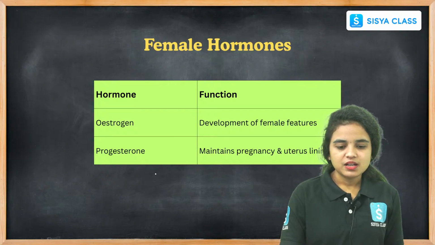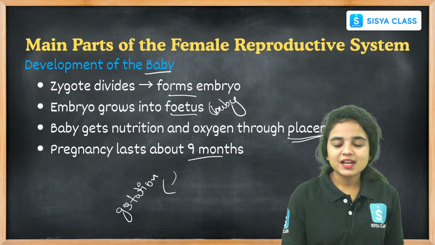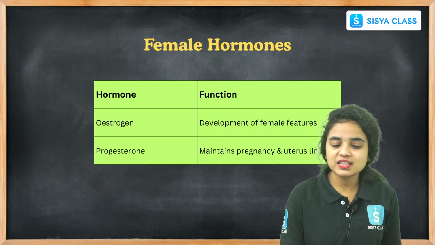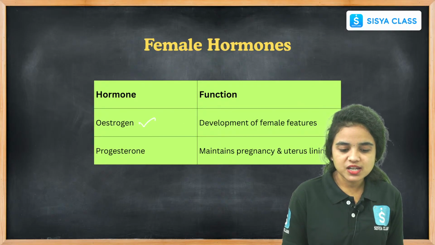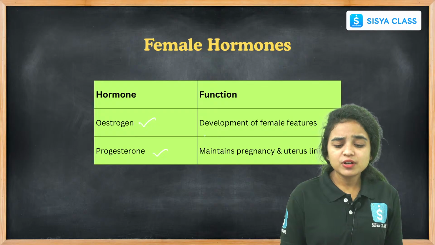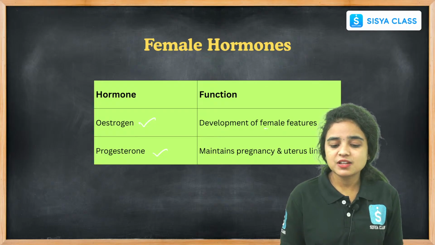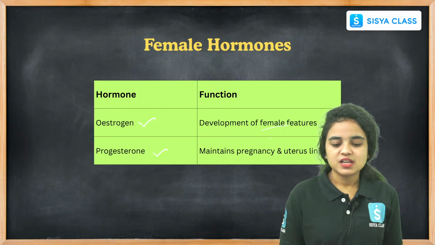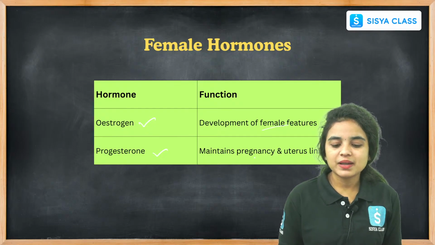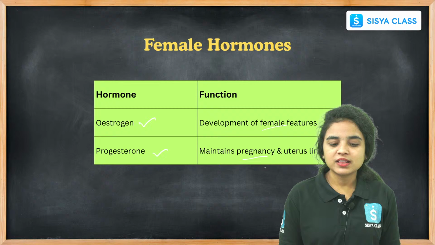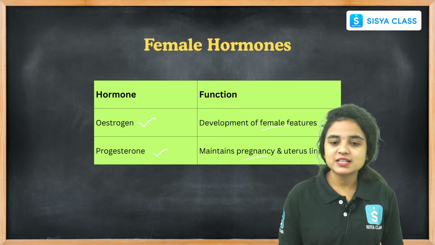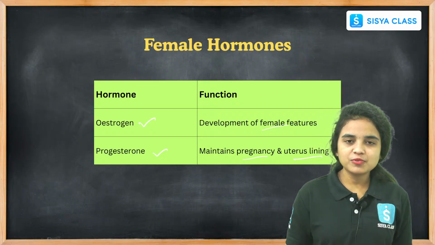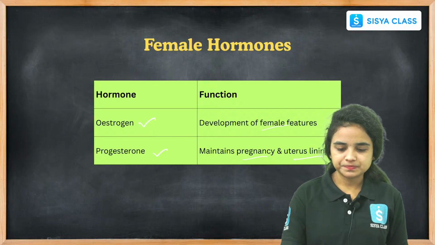Gestation period. And these are the female reproductive parts. While coming to the hormones secreted and released in the female body, one is estrogen, another one is progesterone. Estrogen develops the female secondary sexual characters and female features. Progesterone is released during pregnancy, and it maintains the pregnancy as well as the uterus lining, right? These are the female hormones which are secreted by the female body.